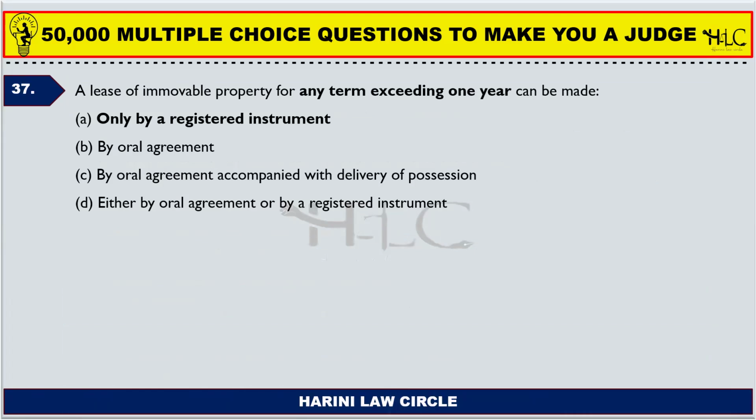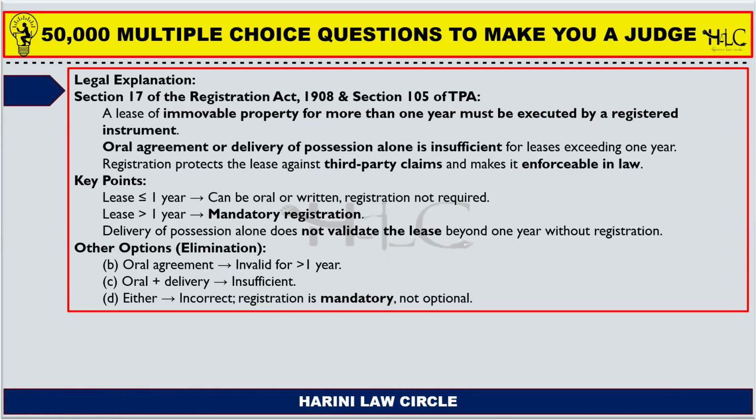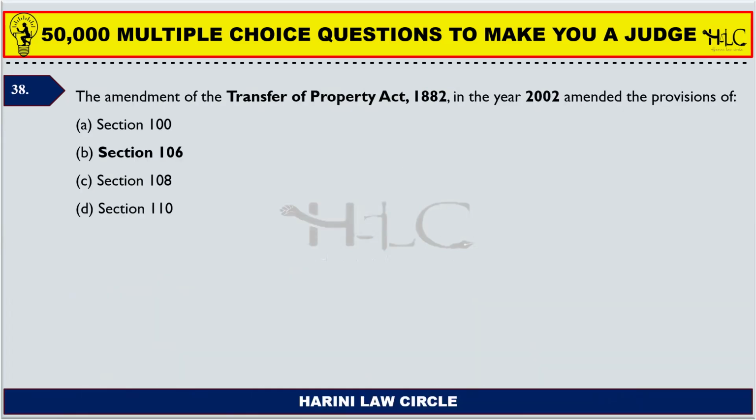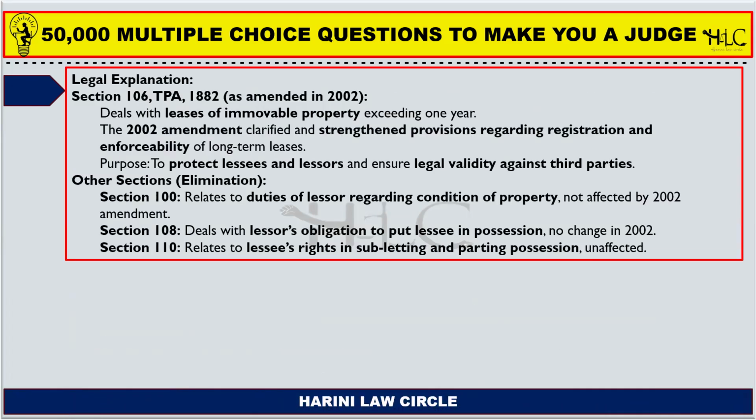Next one. A lease of immovable property for any term exceeding 1 year can be only by a registered instrument. So the same question, but through different framing. Next one. The amendment of the Transfer of Property Act 1882 in the year 2002 amended the provisions of section 106. So section 106 is with respect to leases of immovable property which are exceeding 1 year.